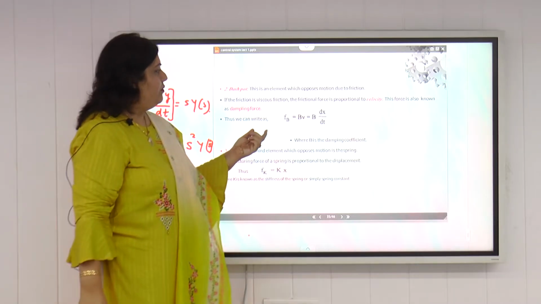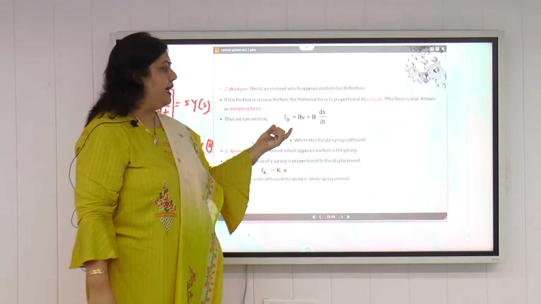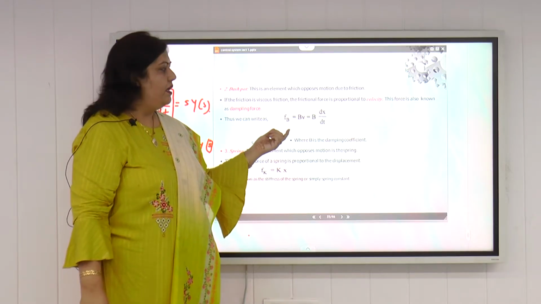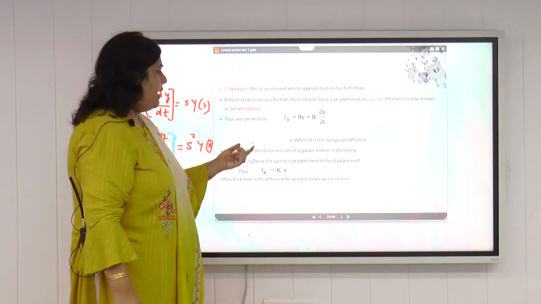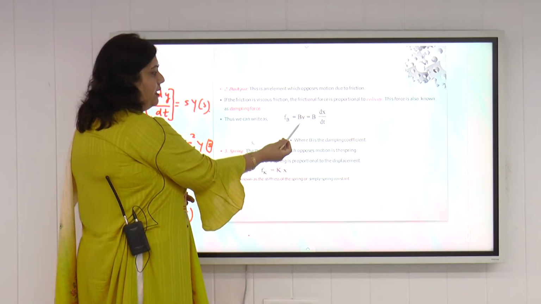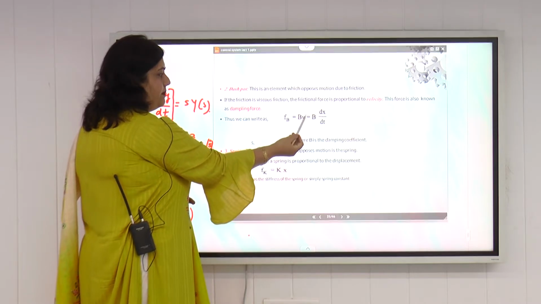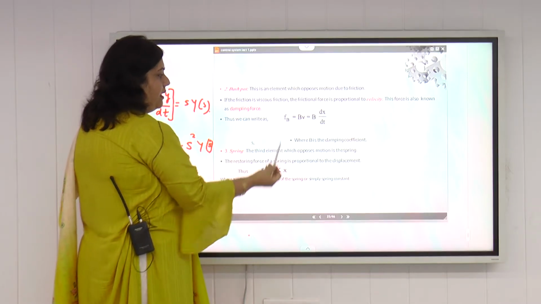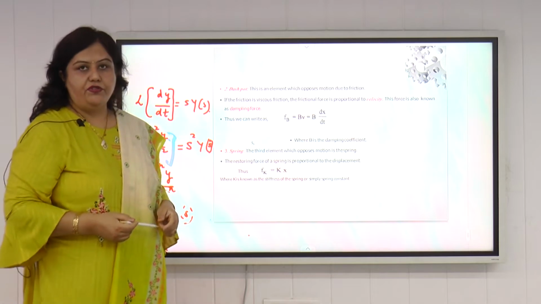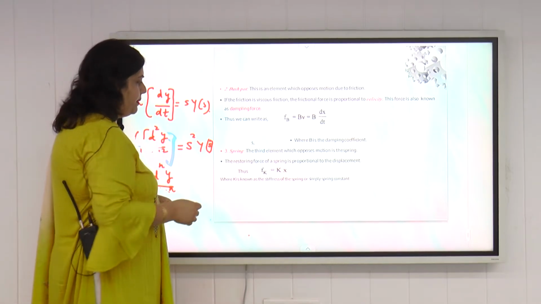Now if we want to write the frictional force that is introduced by the dashpot arrangement or the damper, we can have the equation as Fb. Fb is the viscous force. Fb can be written as b into v, where v is the velocity, and if we replace v by displacement, v is equal to dx by dt, where b is the damping coefficient. So this is the force across a dashpot or the damper.